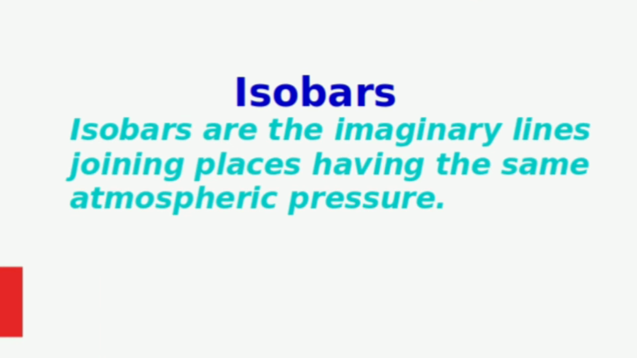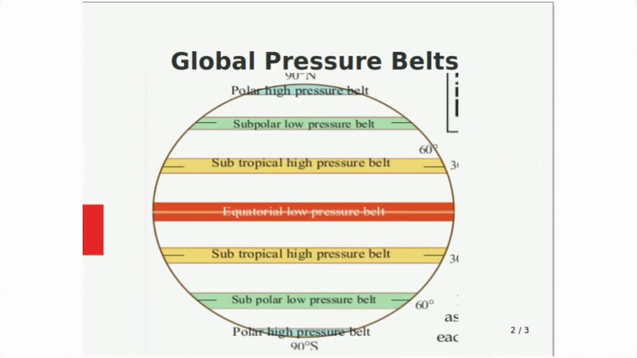Next term related to atmospheric pressure is isobars. Isobars are the imaginary lines joining places having the same atmospheric pressure. Next topic is global pressure belts. The atmospheric pressure is more or less the same between certain latitudes. Based on this, the Earth's surface is divided into different pressure belts. These are known as global pressure belts. Let us learn about each of these pressure belts in detail.